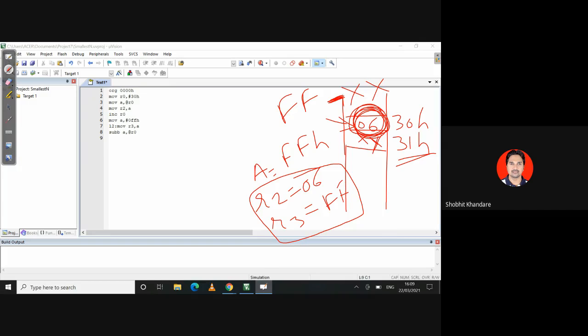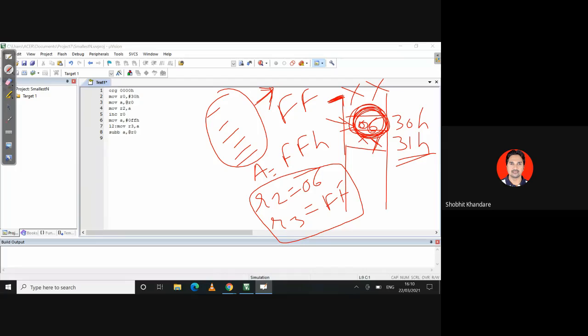So suppose if I want to compare 6 numbers, 1 2 3 4 5 6, out of 6 numbers I want the smallest number, so I have to use a counter, and every time the counter will be decremented. So whatever the number I have taken here, that depends upon how many numbers you have to compare, or out of how many numbers you have to take the smallest number. Okay, so suppose if I want to compare 6 numbers, or out of 6 numbers I want the smallest number, so you can load 06 here.